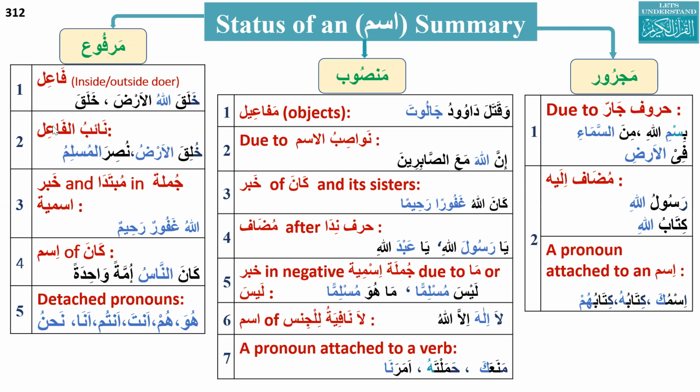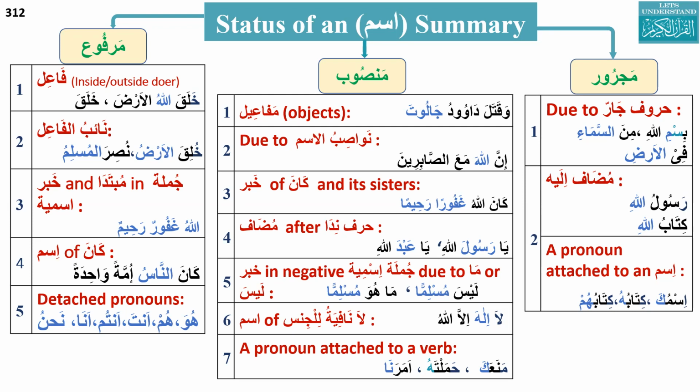There are cases we already discussed in which the noun will be with rafa status, and they are: number one, any fa'il, either inside or outside doer. Fa'il means doer, that will be in rafa status, like khalaqallahul arda. Allahu is the outside doer, so Allah is with rafa status. Here with khalaqa, it is hidden. The inside doer is always hidden, so the inside doer is 'he'. That will also be with rafa status. Any fa'il, the doer, will have the status rafa.